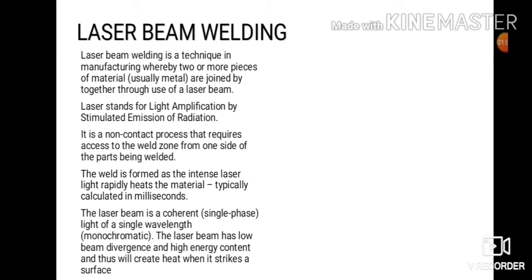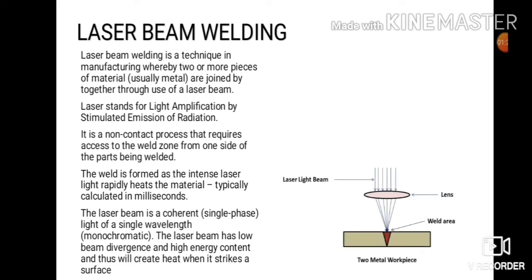The laser beam is a coherent light of a single wavelength. The laser beam has low beam divergence and high energy content, and thus will create heat when it strikes a surface.